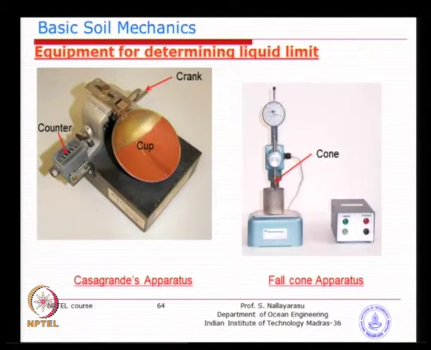You can see if it is a very good, strong soil, the cone will not penetrate too much, but if it is like a fluid, it will penetrate to a larger depth. So that you can understand easily, the fall cone is a direct indication of how soft or how fluidized the soil is. So, this method can also be used.